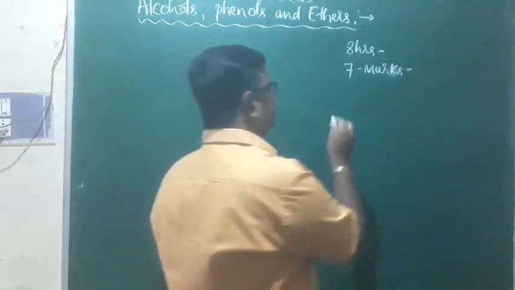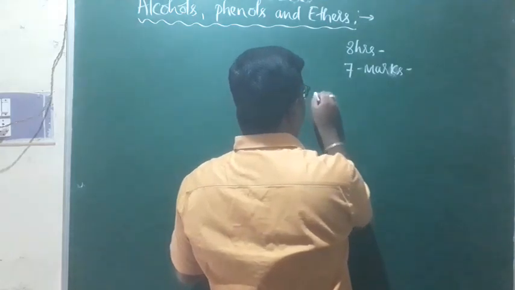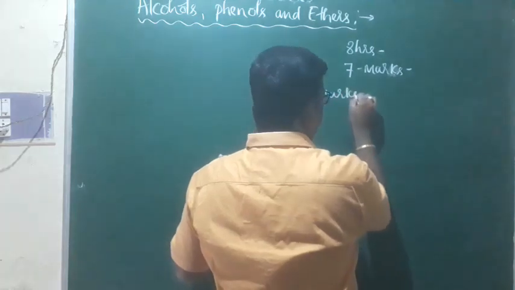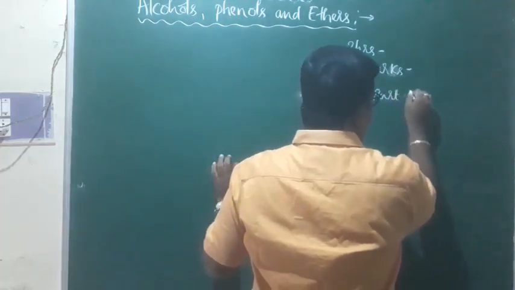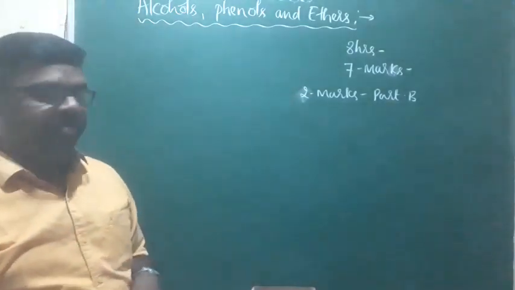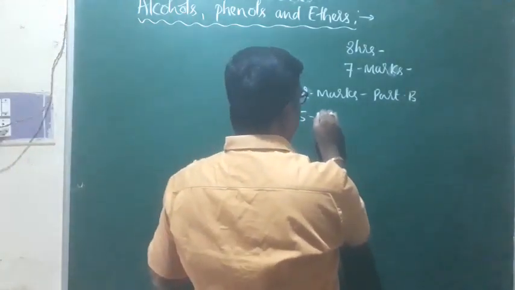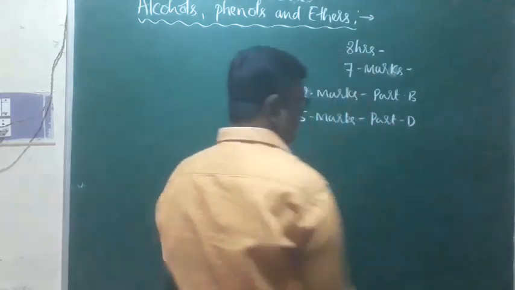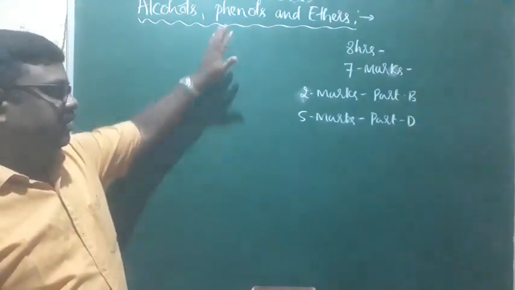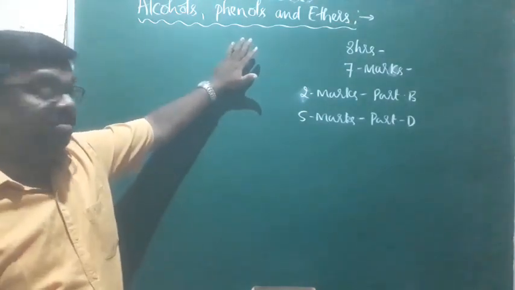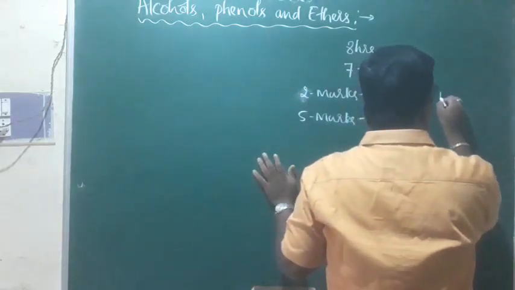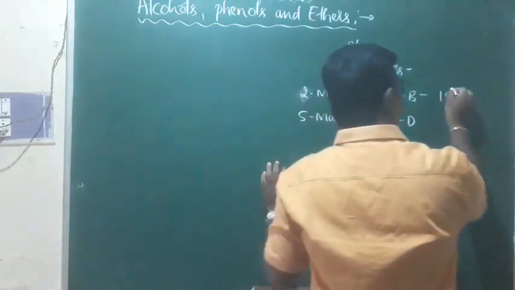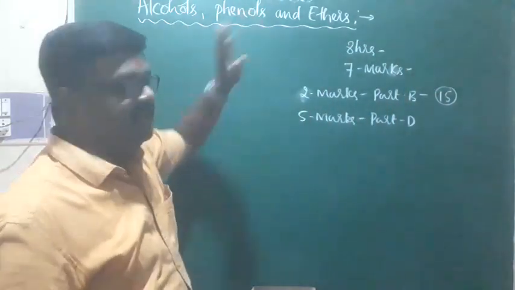Out of 7 marks, there will be one 2 mark question in part B, and of course, there will be one 5 mark question in part D. In part B, question number 15 will be from this chapter, alcohols, phenols and ethers.